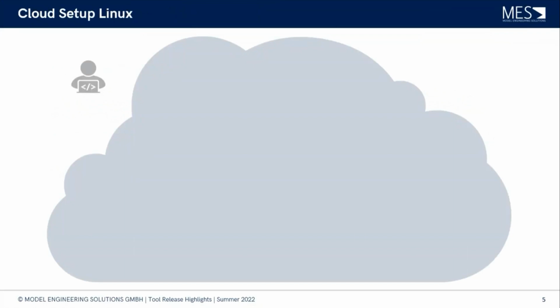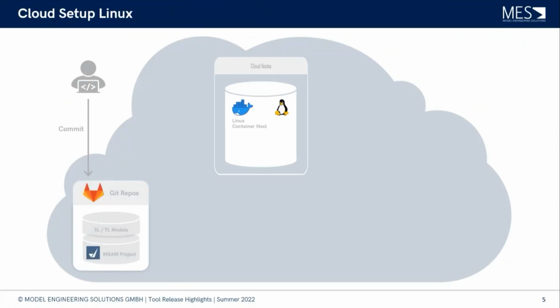Yeah, great. So we can here show a typical use case with MXAM and the cloud. In the cloud, we have one cloud node with a Linux-based Docker node here. And then we have the typical modeler that commits changes to the model within a Git repo, which can also be here in the cloud.